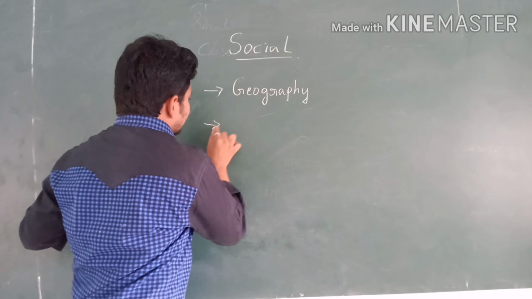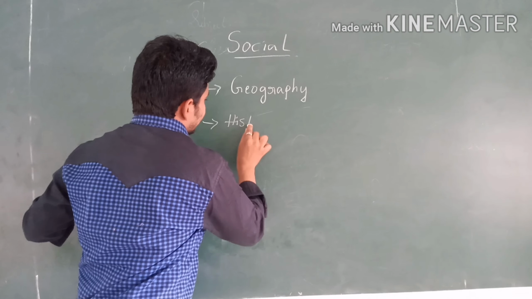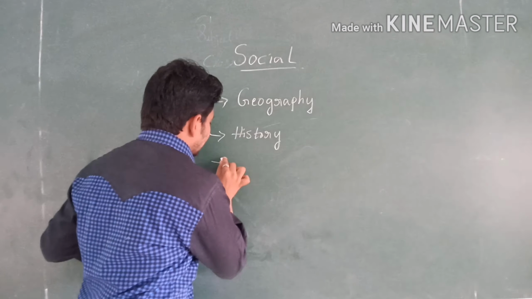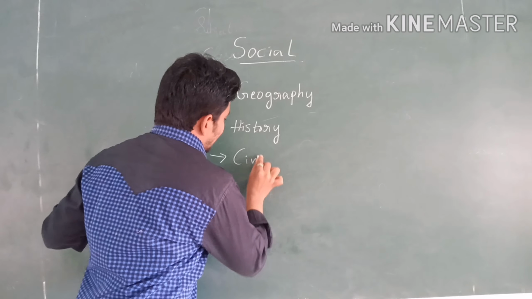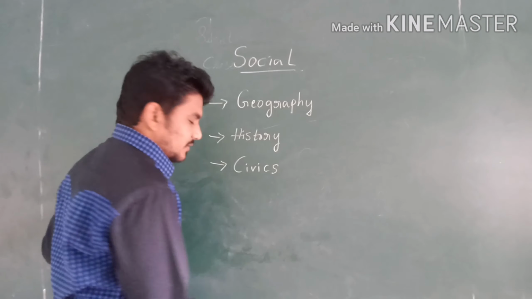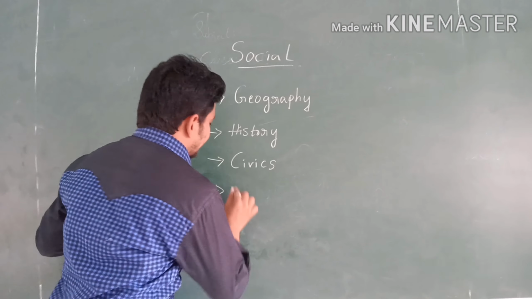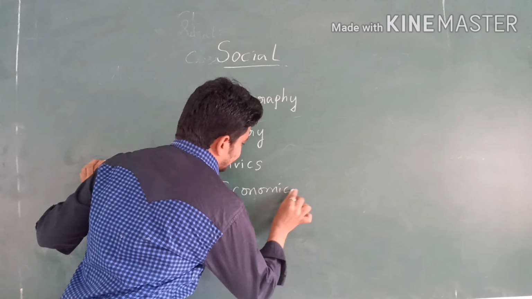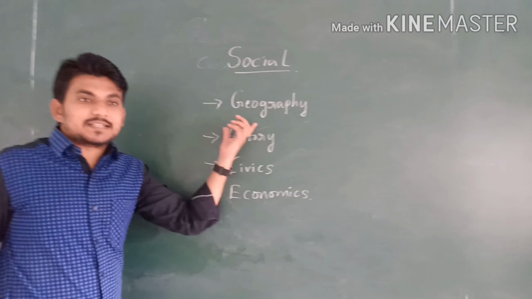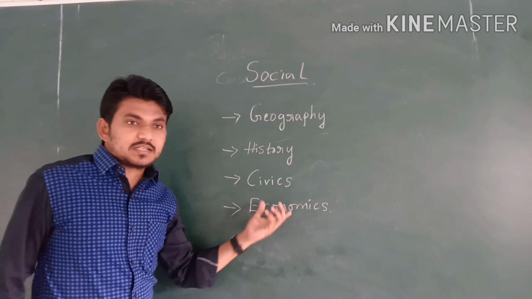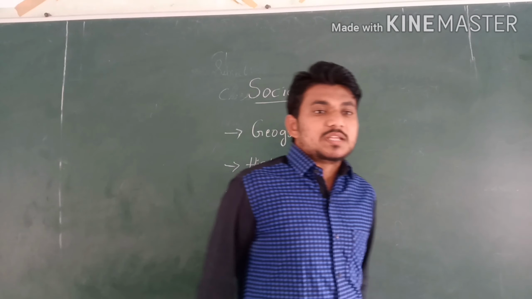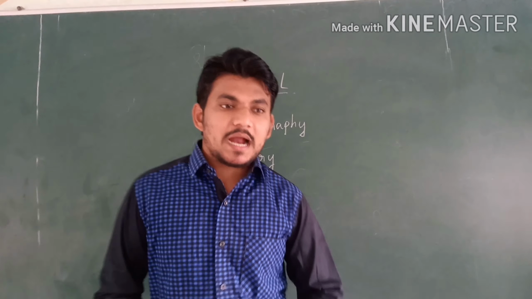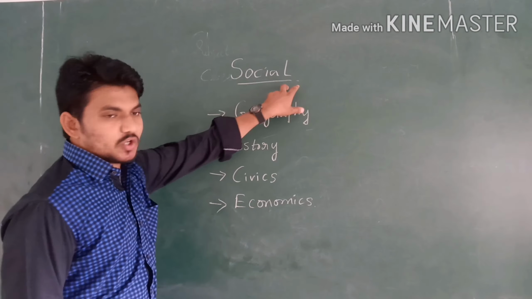Next one is history. Third one is civics. And the fourth part is economics. Already we have discussed that these are the 4 parts in the social subject, which give the complete theoretical information regarding the society.